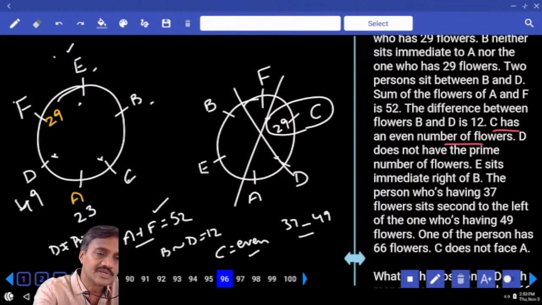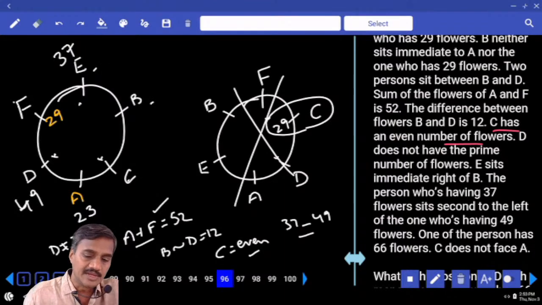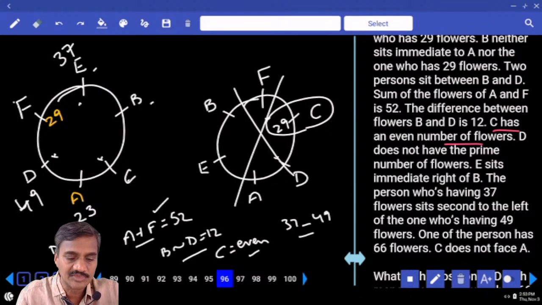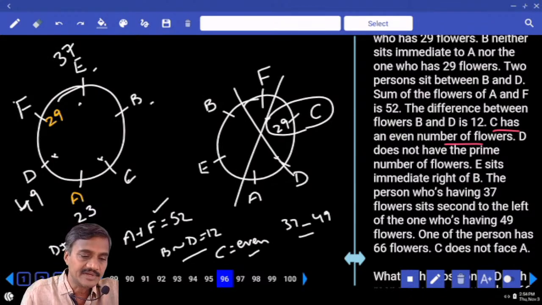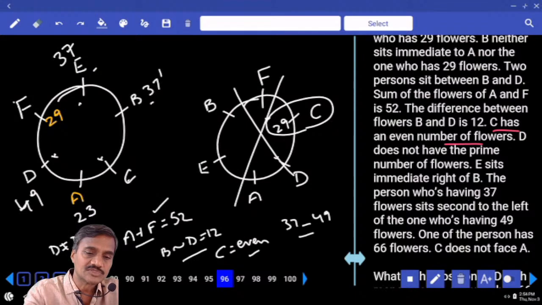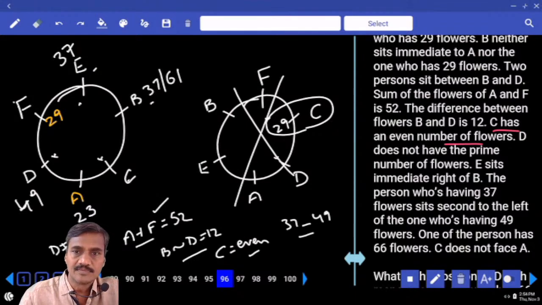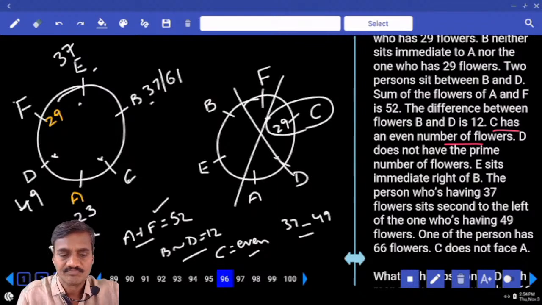If 49 is here, then what is here? 37. And the difference between B and D is how much? 12. D is 49. Hence B must be how much? 49 minus 12, 37, or 49 plus 12, 61.